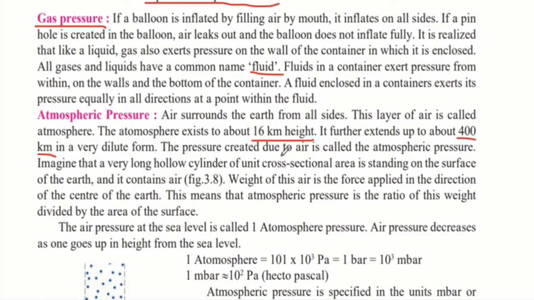The pressure created due to air is called atmospheric pressure. So wherever we are present on earth, because of this layer of atmosphere, there is a pressure that is created on us, and this is called atmospheric pressure. Imagine that a very long hollow cylinder of unit cross-sectional area is standing on the surface of the earth. So imagine that this is the surface of the earth, and on top of it is a hollow cylinder, that is a cylinder which is empty from inside, and we have placed this on the surface of the earth, and this contains air.